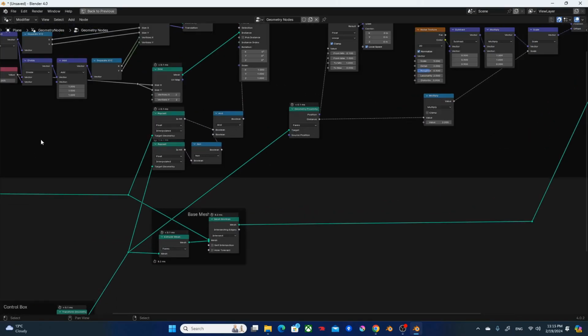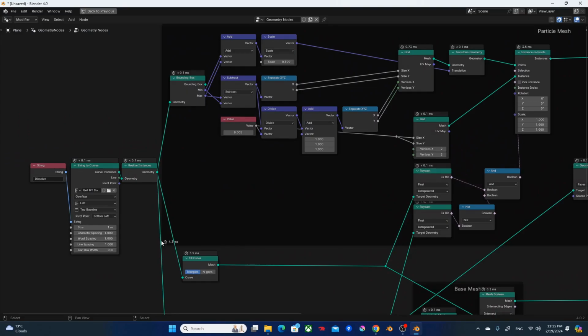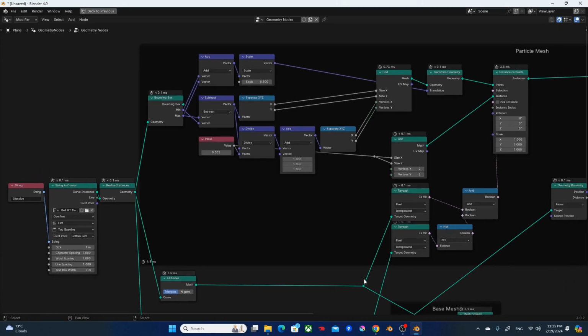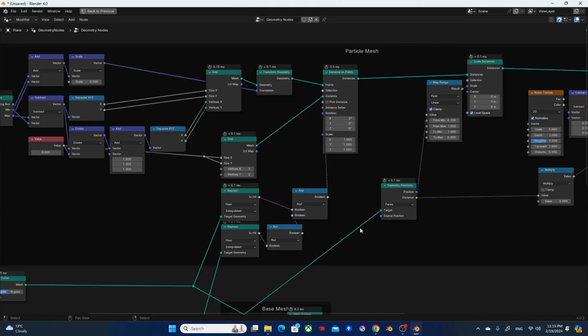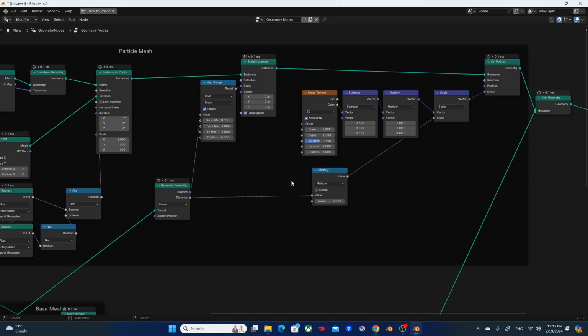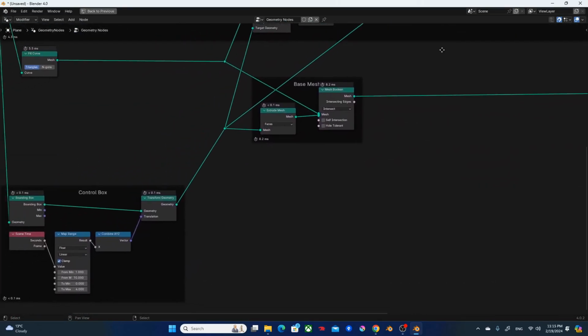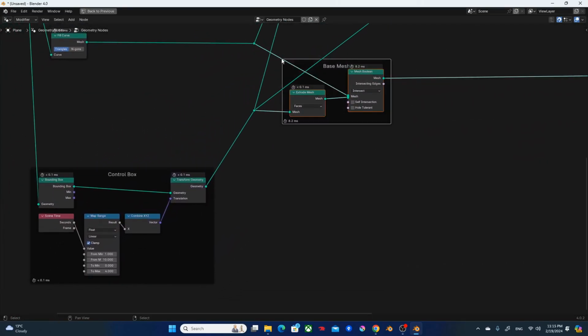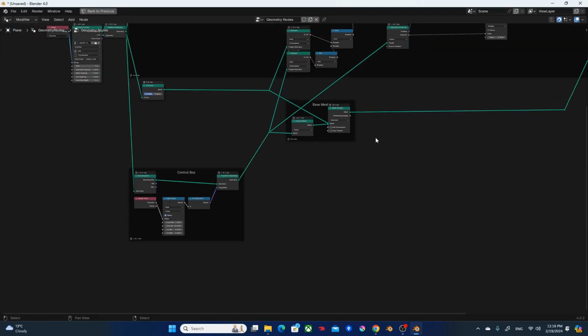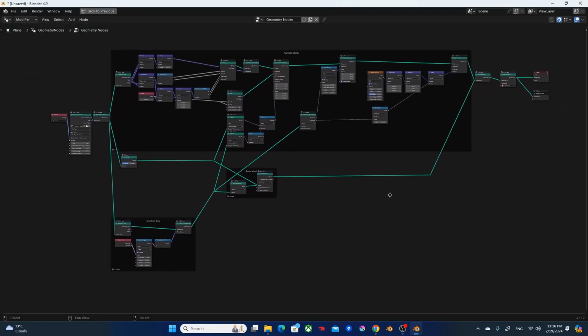Let's take a look from the left. So the usual strings to curve. Then we realize the first part of particle mesh is to make the grid. Then we instance on points and add movement to all the particles. Okay. Then we have the base mesh part, which is a clean text part, and control box that determines how far along we are with dissolving. All right.